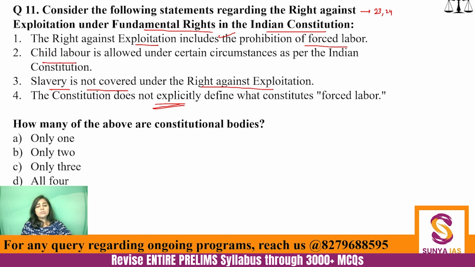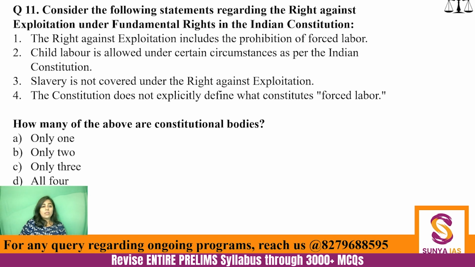So, what do you think is the answer? In these kinds of questions, you have to go statement by statement. This is the key. When there are too many statements and each statement is asking for some new information, you have to go statement by statement very carefully. Right against exploitation includes prohibition of forced labor. Yes, definitely it does.